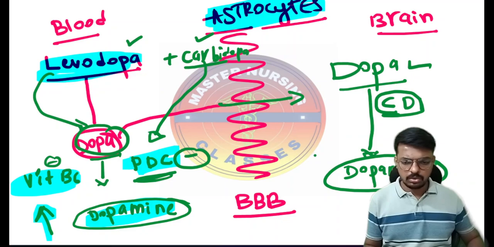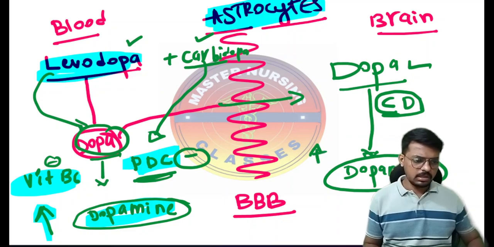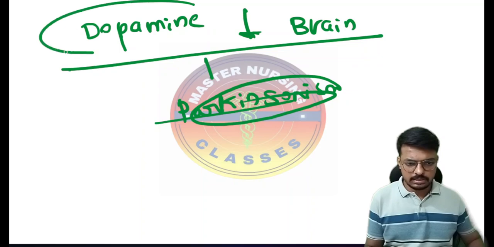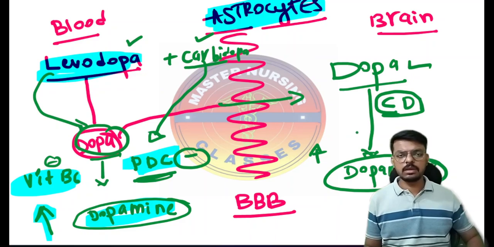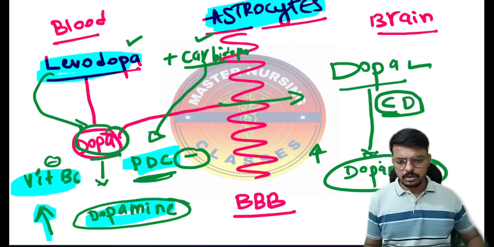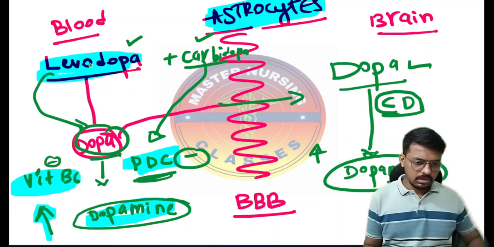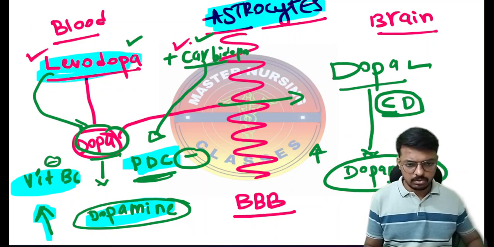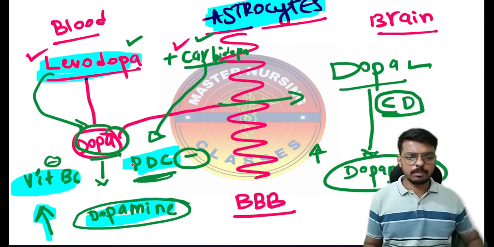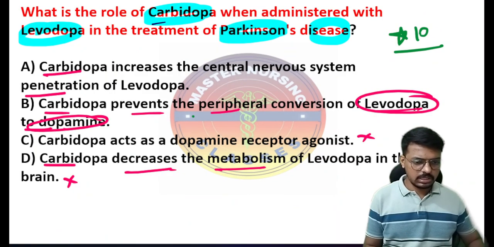So now the dopamine increases in the brain. In Parkinsonism, dopamine is decreased in the brain, so we give the treatment of levodopa plus carbidopa, which increases the dopamine in the brain. This is the reason levodopa is never given alone. Along with levodopa, always give carbidopa, which helps to prevent the peripheral conversion of levodopa to dopamine. Hope the concept is clear.